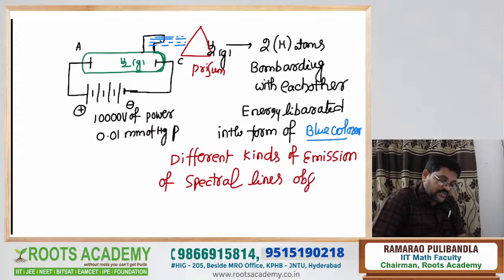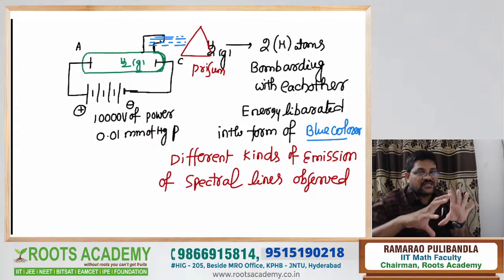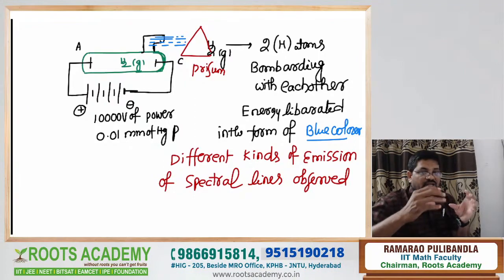Let me repeat the explanation once again. Simple logic, no confusion. H2 gas is taken in a discharge tube connected to a high voltage of 10,000 volts at low pressure of 0.01 mm of mercury. By the high voltage, H2 gas breaks down, because the bond energy of 434 kilojoules is overcome, and you get H atoms.